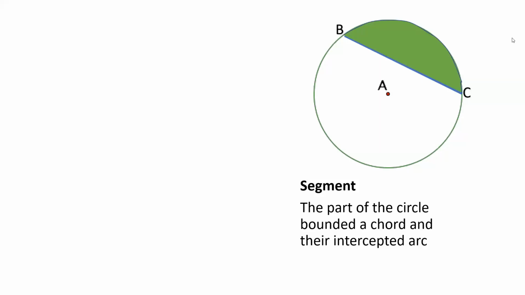Kumbaga, sa cake, basta ka na lang tumapyas, that part is what we call a segment. Okay? Clear po tayo? Pag sector, yung pizza. Kapag yung segment, parang cake na basta ka na lang tumapyas. Clear? Question? Okay po. Clear po tayo ha sa pinagkaiba ng sector at segment.